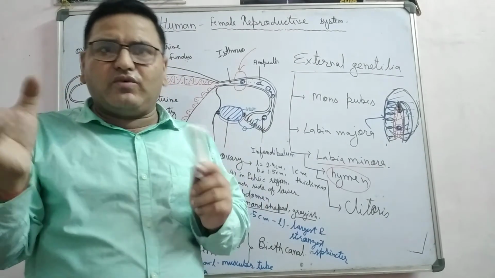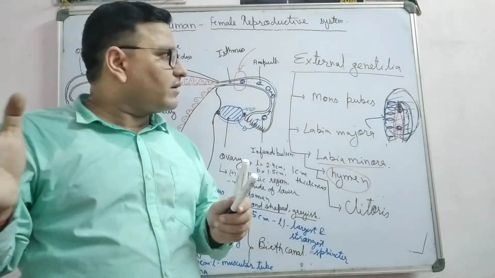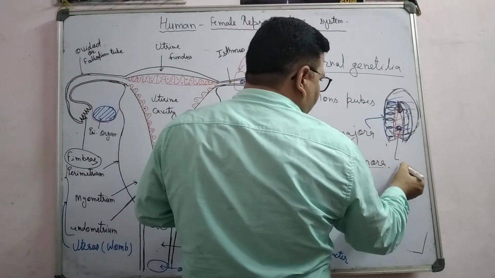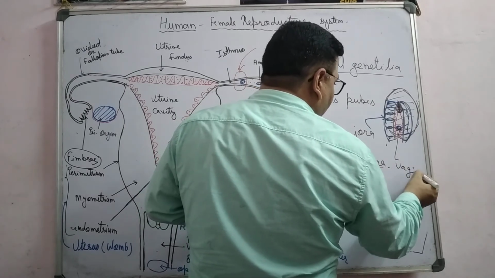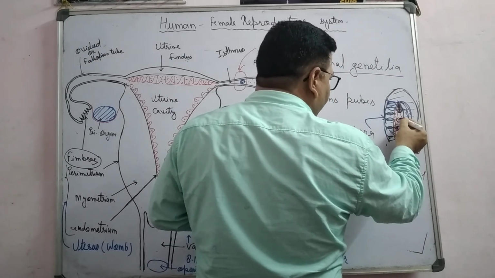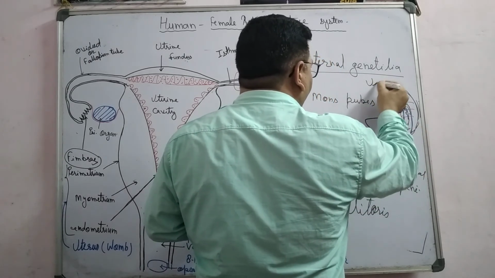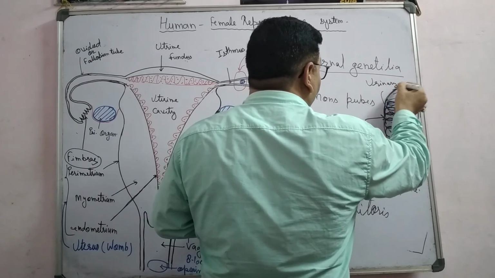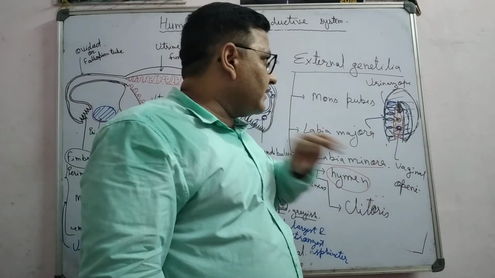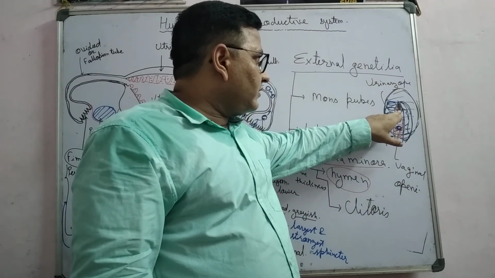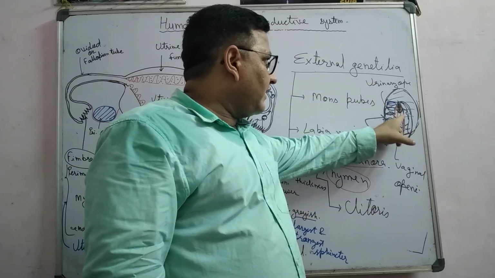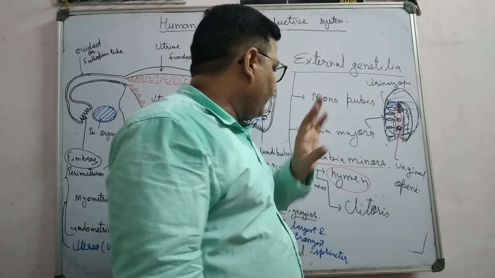There is the vaginal opening, and just above there is another opening, the urinary opening. So there are two openings, the urinary opening and the vaginal opening. The clitoris is present just above the urinary opening, at the junction of the starting of the labia minora.